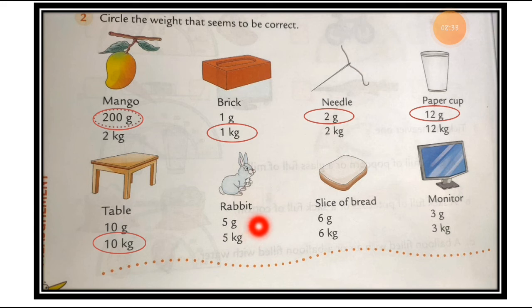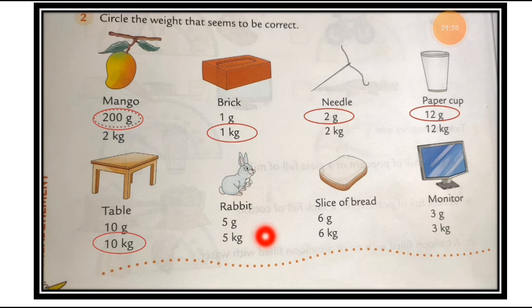So students, what do you think? What is the weight? How much is the weight of the rabbit? 5 gram or 5 kilogram? What do you think? So I think the rabbit is not that light. So I think the weight of the rabbit is maybe 5 kilogram, but not 5 gram.